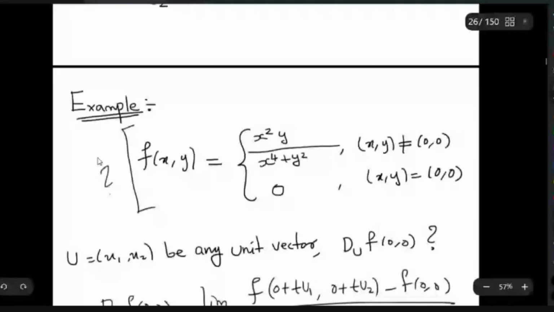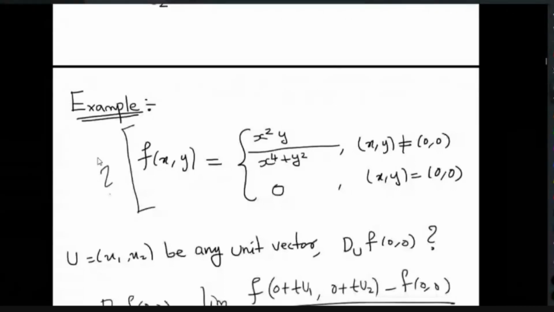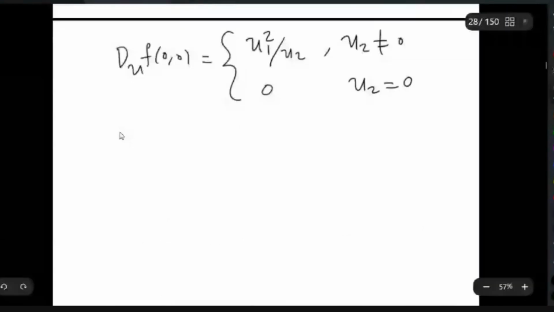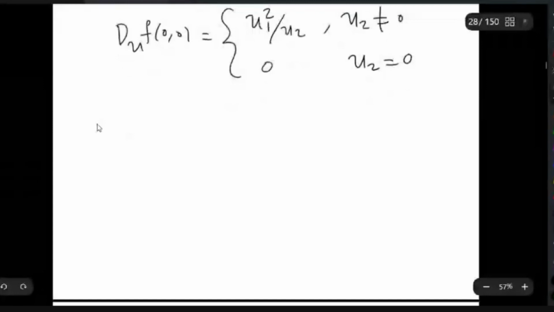Yes, this function is not continuous at (0, 0), but the directional derivative at (0, 0) exists in all directions. Is that correct? So the directional derivative exists in all directions, but the function is not continuous. That is the observation: the function is not continuous, but all the directional derivatives exist.